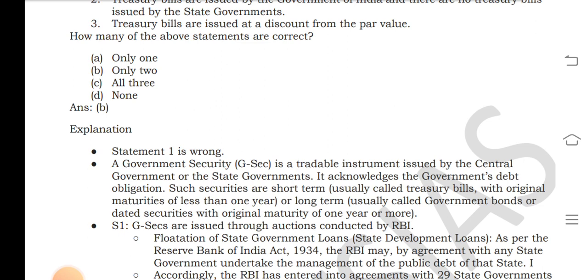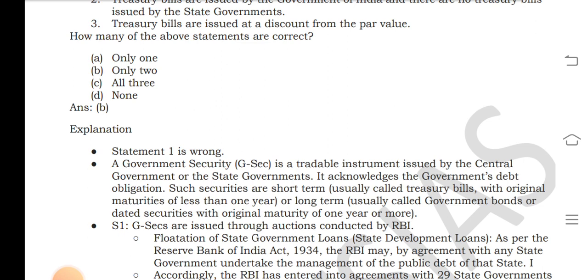A government security (G-Sec) is a tradable instrument issued by the central government or the state governments. It acknowledges the government's debt obligation. Such securities are short term, usually called treasury bills, with an original maturity of less than one year, or long term, usually called government bonds or dated securities, with an original maturity of one year or more.